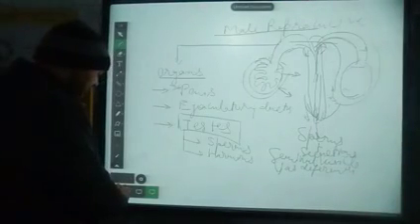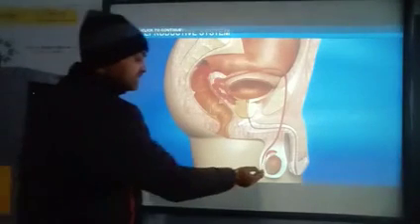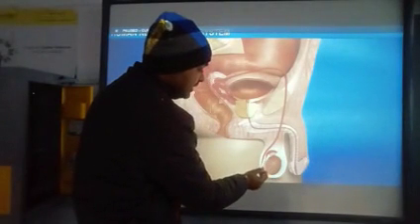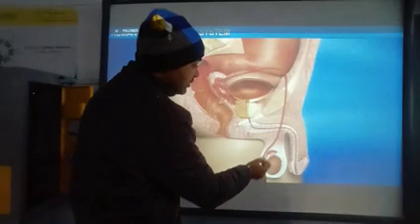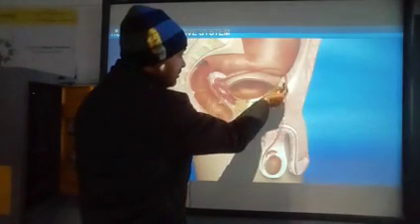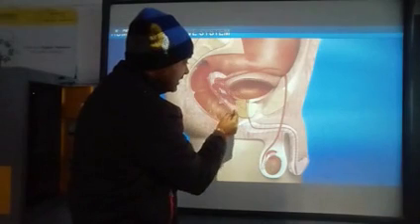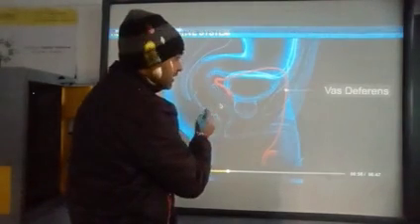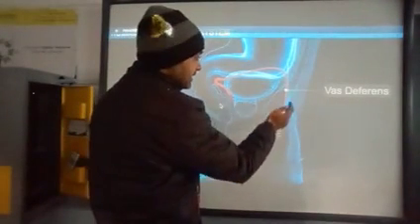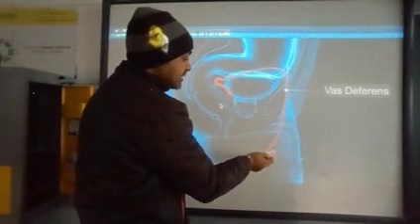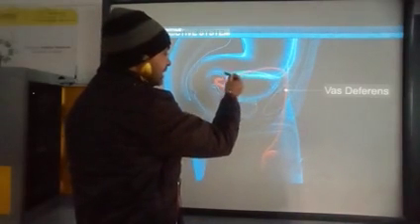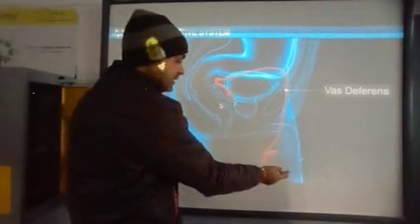It is the scrotum enclosing the testis, and this is the epididymis where sperm will mature, and through the sperm duct it is connected with these glands. This is the gland, this is the gland, these are the glands. And this is the vas deferens, which is also known as the sperm duct, that will carry the sperm to the penis.